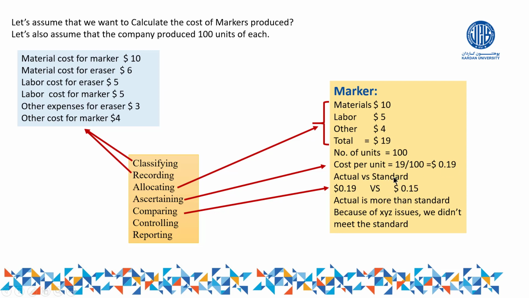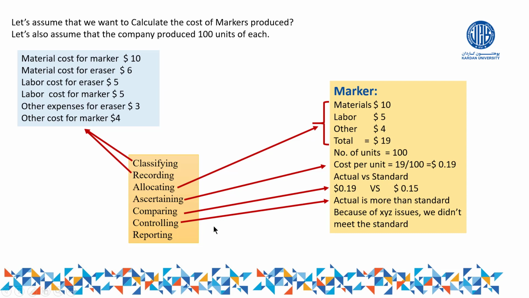A standard, as I said in the previous slide, means the cost which we set in advance. For example, if we want to produce marker, how much will be the cost of each marker? Let us assume we have estimated it should be 0.15. But our actual cost is 0.19. So actual cost versus standard cost is called comparing. We have to compare it.